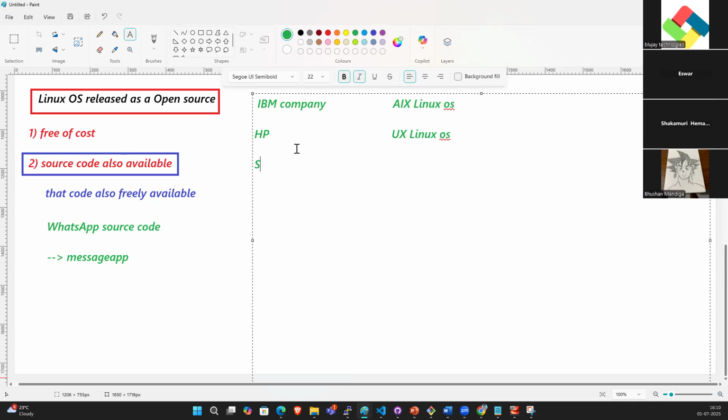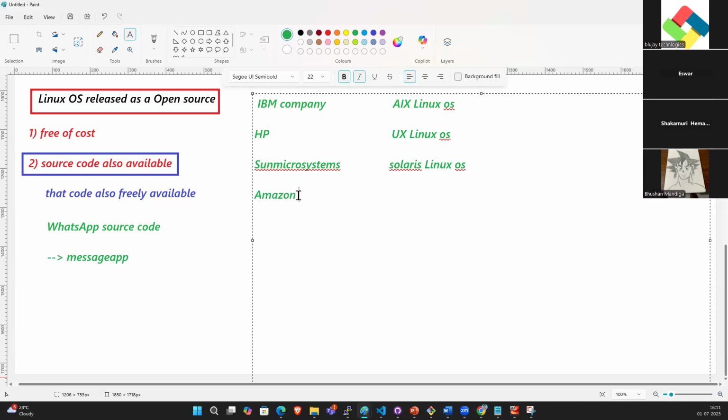The same way, Sun Microsystems took that source code and created their own OS called Solaris Linux OS.